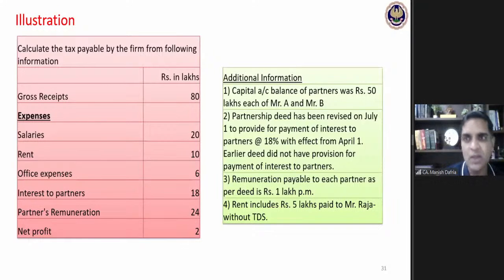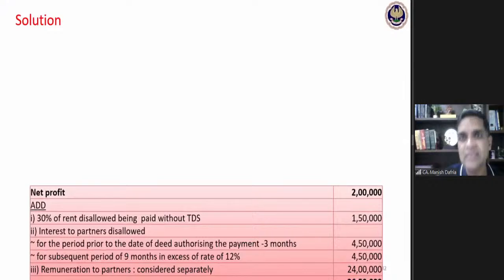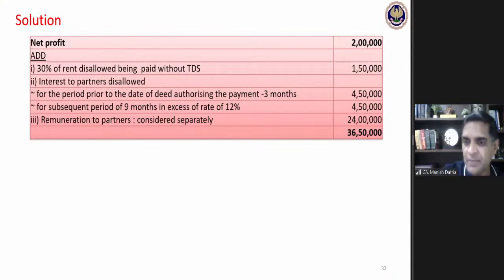For April, May, and June, the deed which was in force in that period was not having any provision for the payment of interest. So the total interest paid for April, May, and June will be disallowed. That is the first part of this whole interest matter.